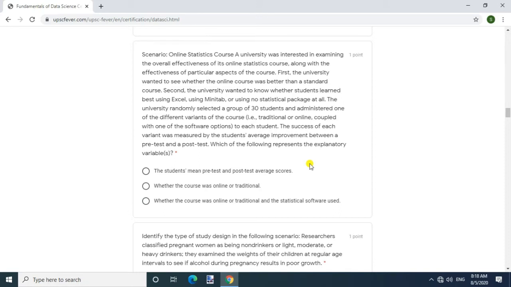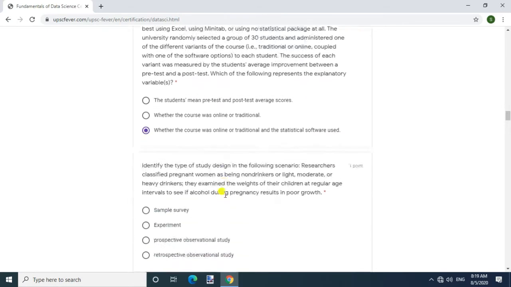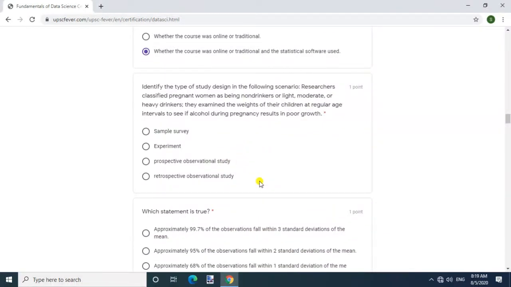The success of each variant was measured by the student's average improvement between a pre-test and a post-test. Which of the following represents the explanatory variable? Answer: whether the course was online or traditional and the statistical software used.